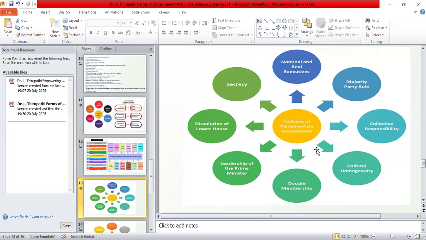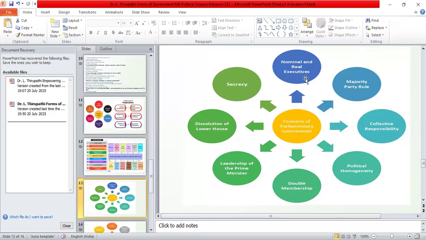If you look at the features of the parliamentary form of government, it has two types of executives. One is the nominal executive, another is the real executive. For example, in India, the real executive is the prime minister of India. The nominal executive or the constitutional head is called the president of India.